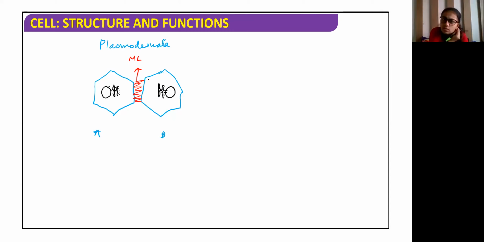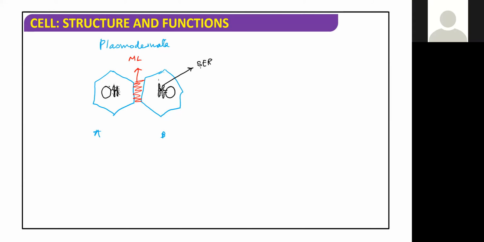Centrosome? No. We are discussing the plant cell. Plant cells do not have centrosomes. So what is this? Yes. This is the smooth endoplasmic reticulum.